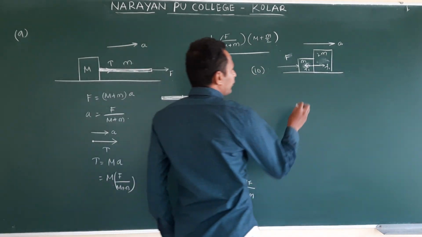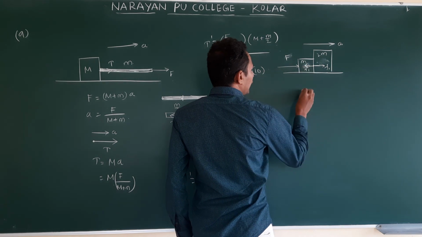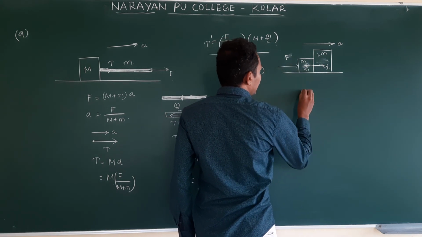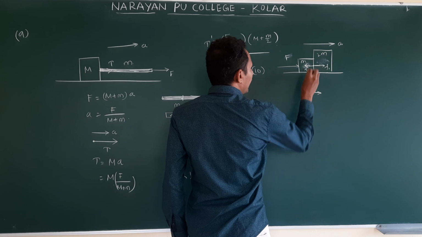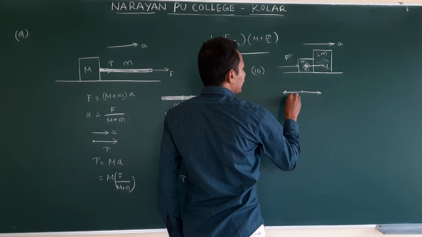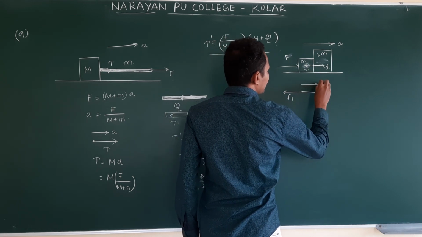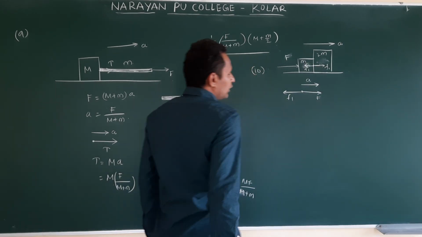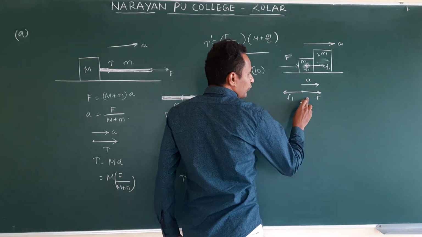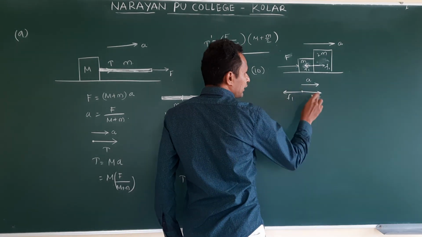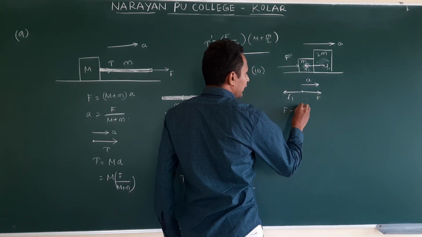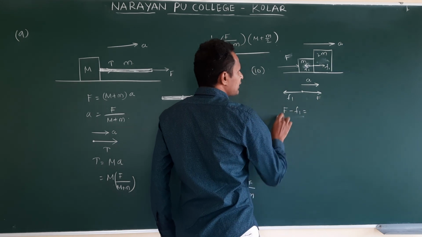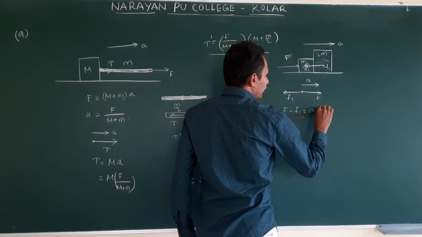Now draw the free body diagram. For M, what forces are acting? Capital F acting in this direction, small f1 acting in this direction. But it's accelerating in the direction of capital F, so A. Then which force is in the direction of A? Capital F. So that is dominating: F minus F1. This causes acceleration in the first object, m a.